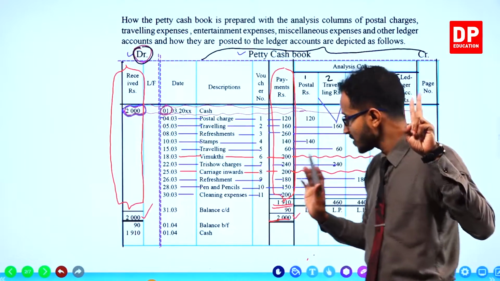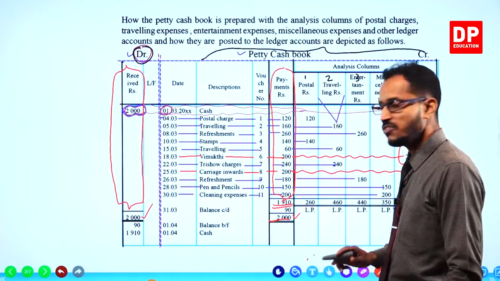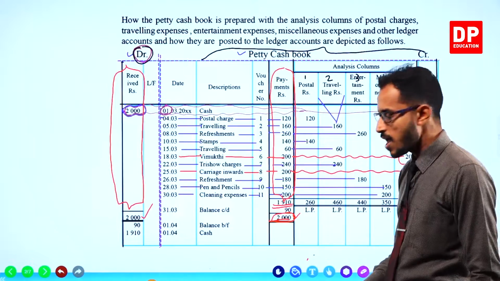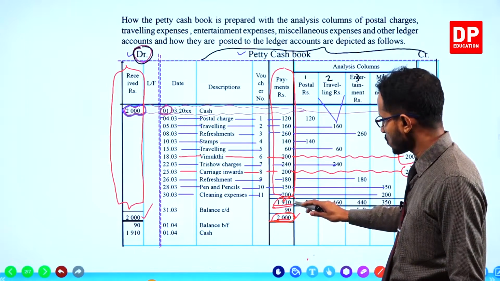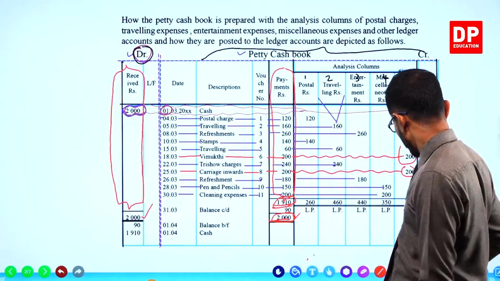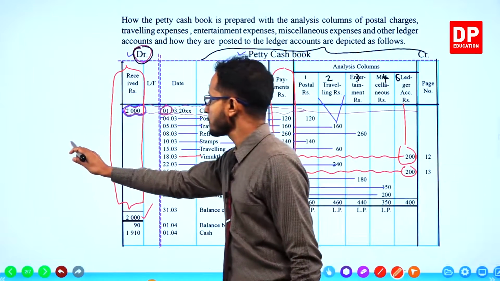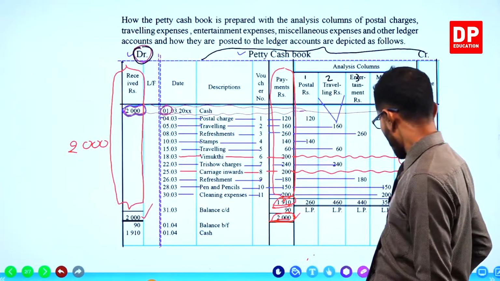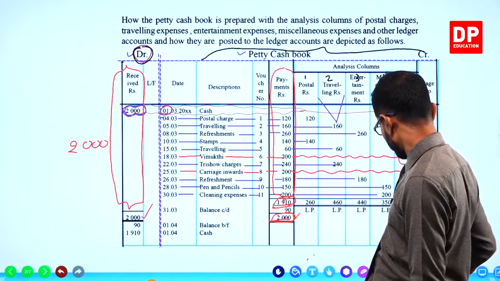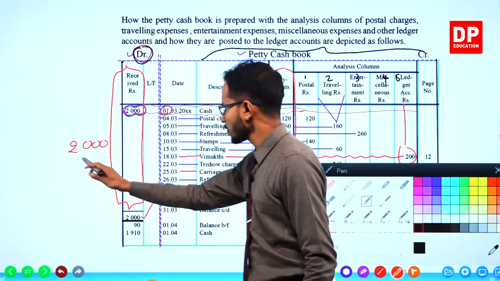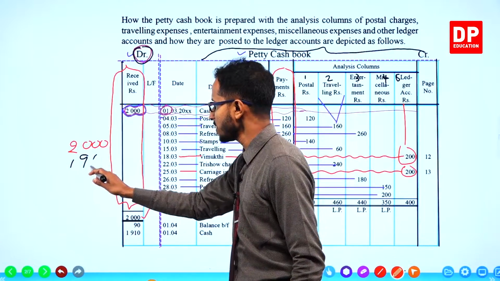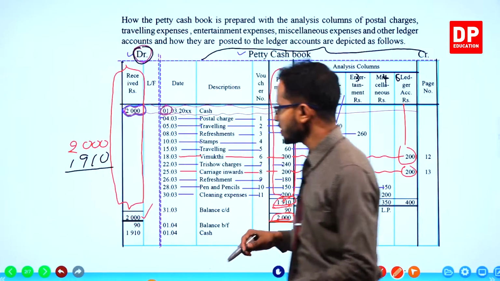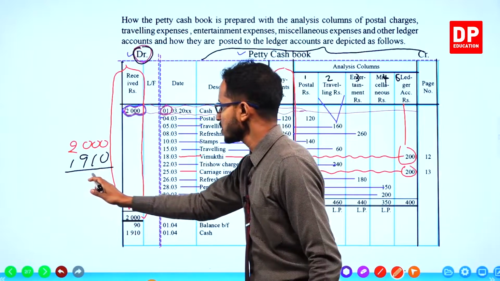Third step, get the difference between the received column total and the payments column total, which is 2000 minus 1910. All right. Take the difference. The difference is 90.